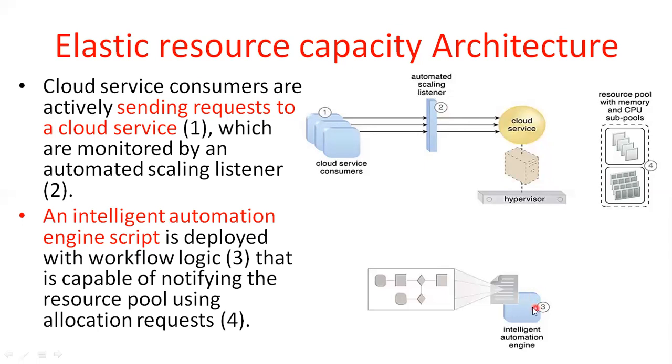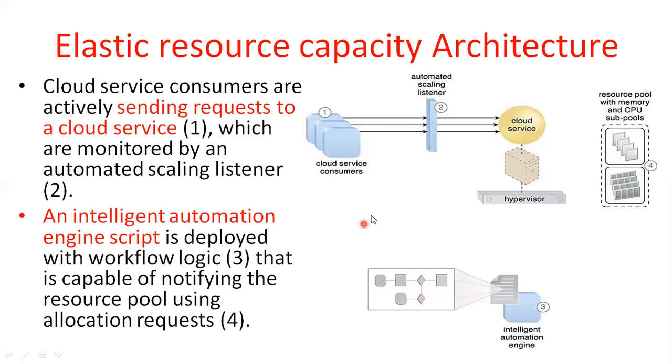That means step three indicates that you are deploying the script with the workflow logic that is capable of notifying the resource pool using an allocation request. It is capable of notifying the particular resource pool, which has memory and CPU subpools. This information is used to notify the resource pool using the request.